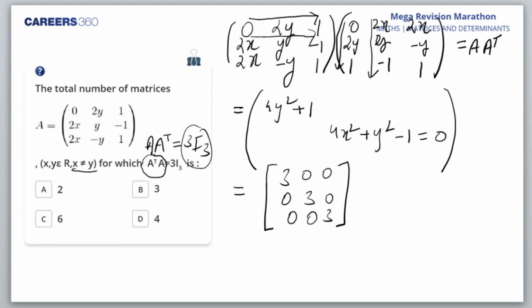So what do we get when we equate? We get 4y square plus 1 is equal to 3. So what is y square I get? I get 2 by 4. So what y will I get? Plus minus 1 by 2. This is the value of y which I'll get.